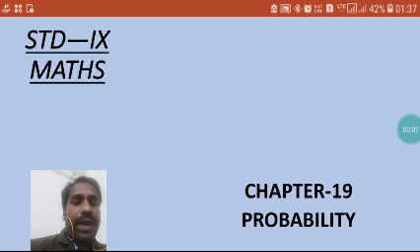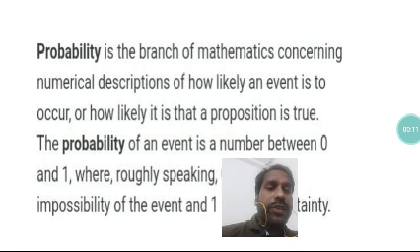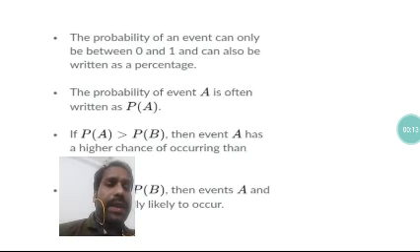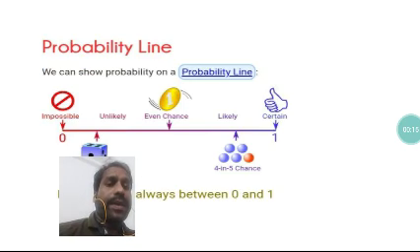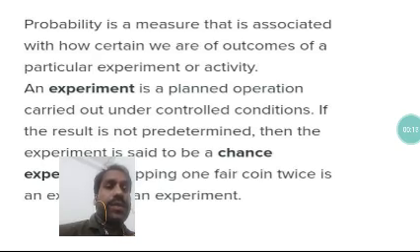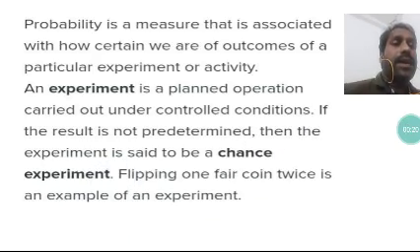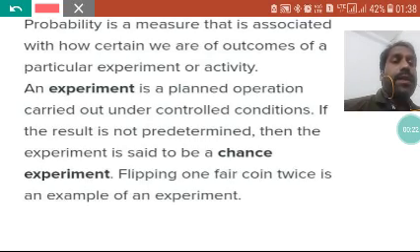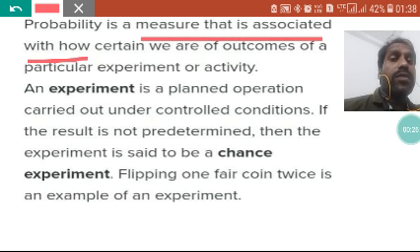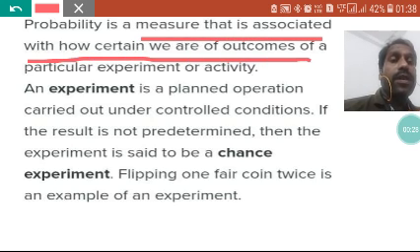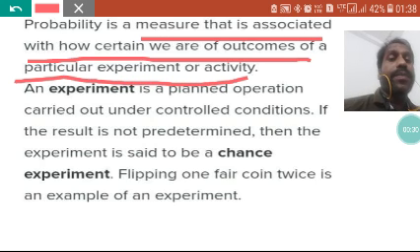So, we have read about probability here. We have read the definition of this. Now we'll read in some different way what is probability. Probability is a measure that is associated with how certain we are of outcomes of a particular experiment.